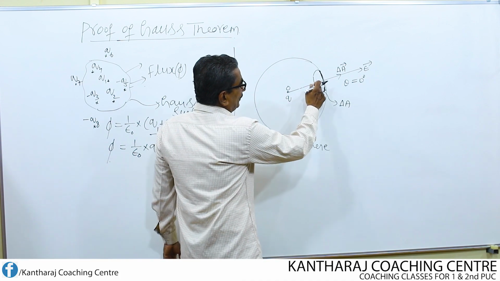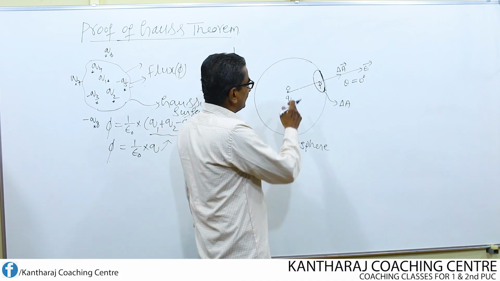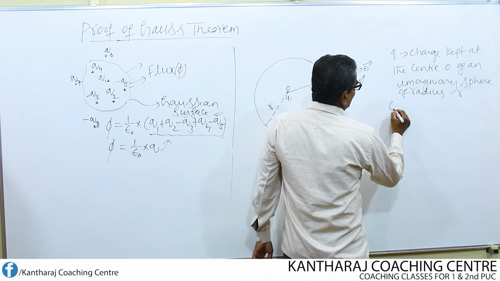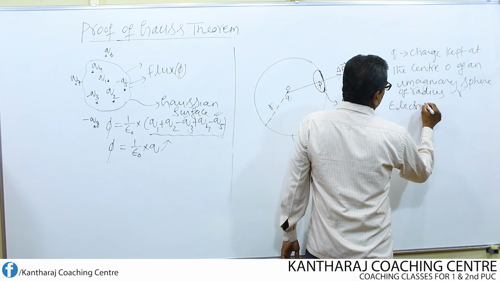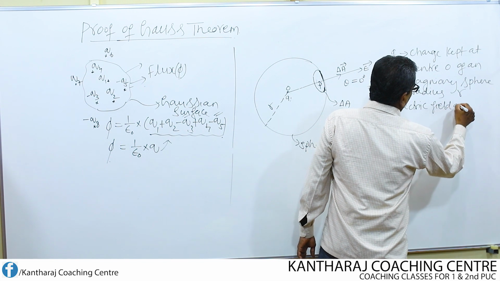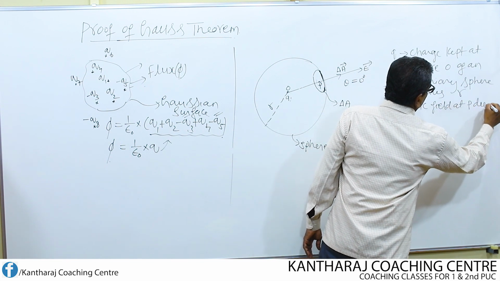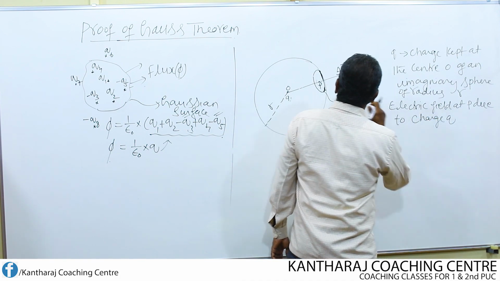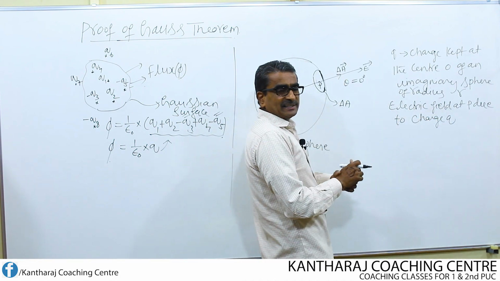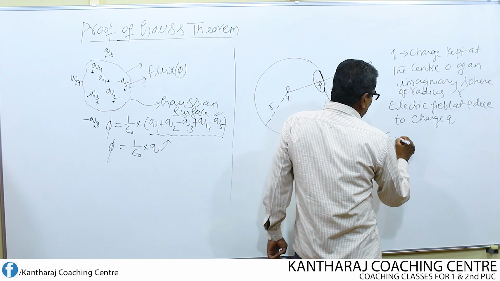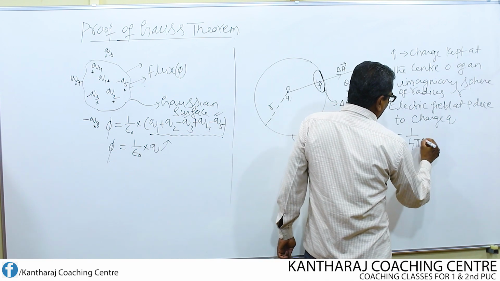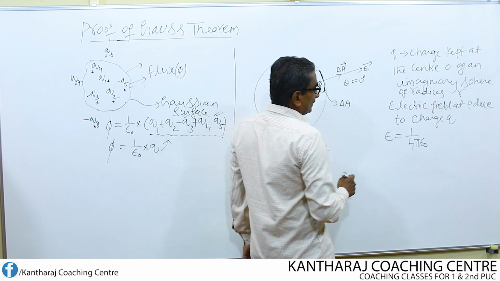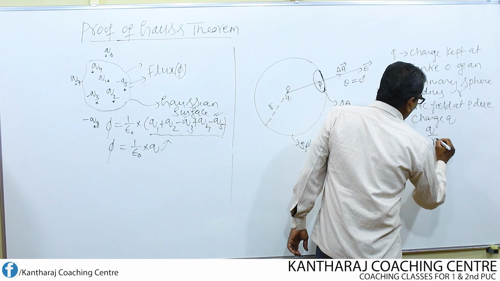Now what is the electric field at this point? Q is the charge. What is the electric field at P due to charge Q? It is given by E equal to 1 over 4 pi epsilon naught, Q by R square.